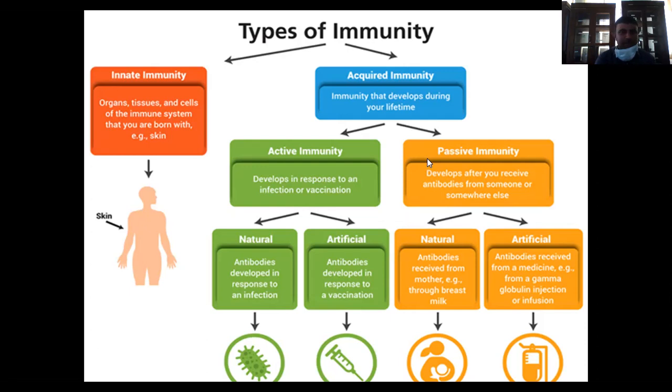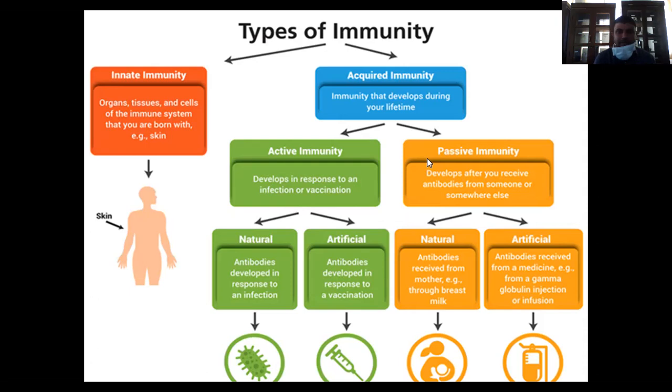Briefly, we will see once again: innate immunity and acquired immunity. These are two broad classifications. Acquired immunity is further classified into active immunity and passive immunity. Active immunity develops in response to an infection or a vaccination. If the antibodies or immunity develop due to infection, it is natural active immunity, and due to vaccination, it is artificial active immunity.